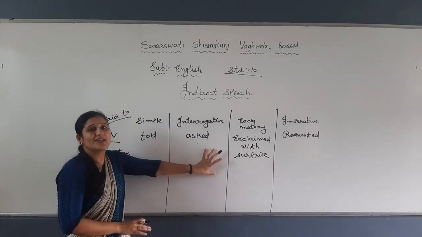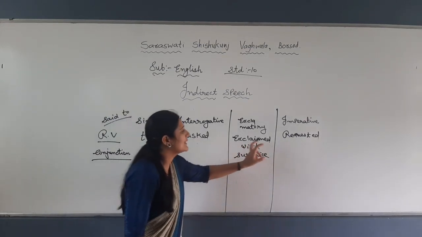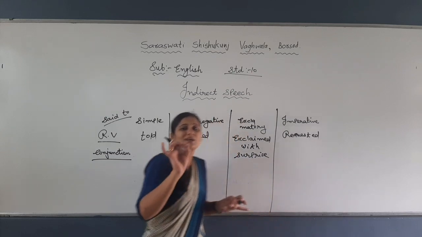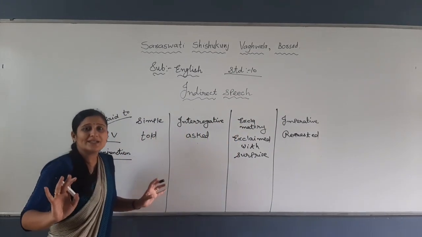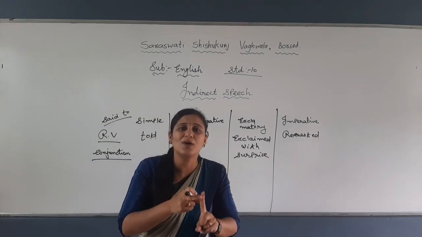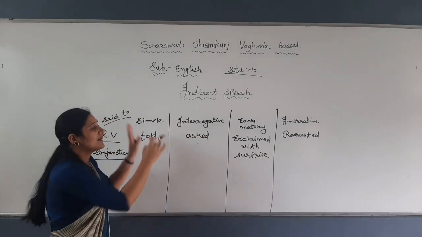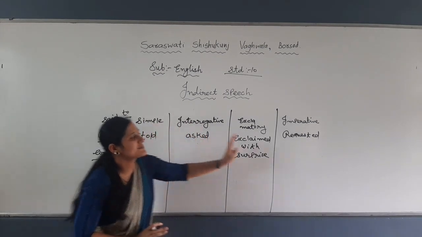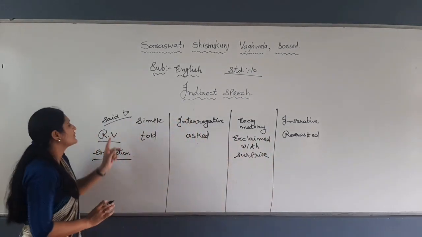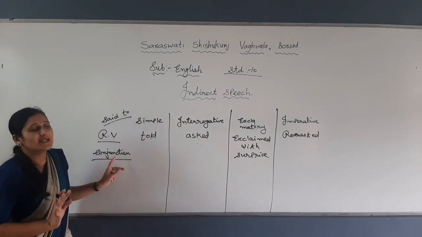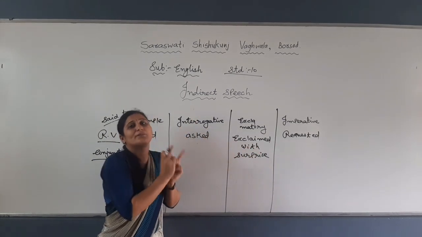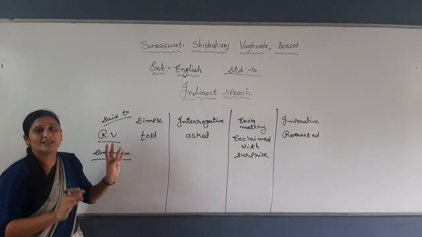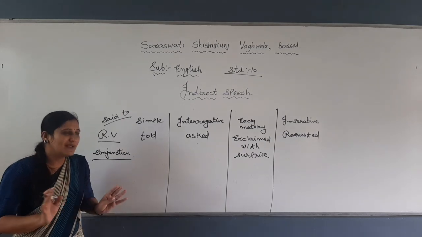Which kind of sentence is given? On the basis of that, in these two, you will write the reporting verb. Clear? So, what to change in all types of sentences? Only the reporting verb and conjunction, because other rules are common in all types of sentences. If you change these two, it will be considered that you have changed the whole reported speech using the previous rules and these rules. Then your indirect speech will be perfect.